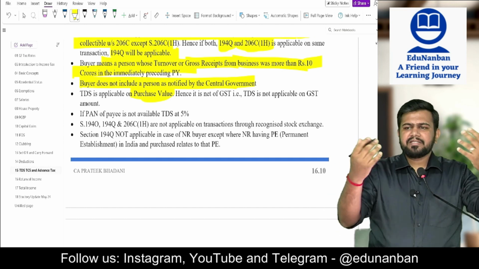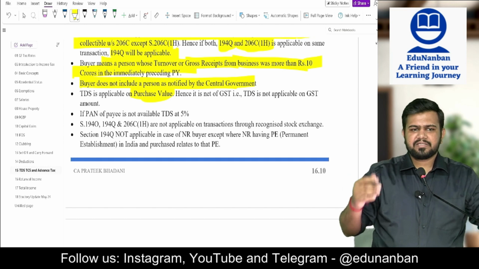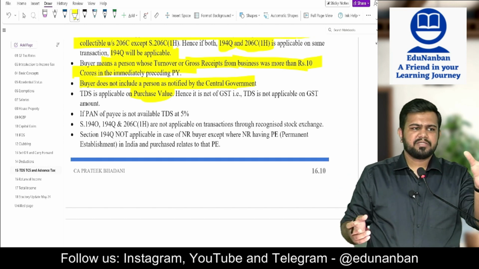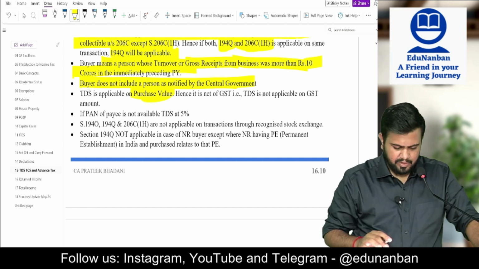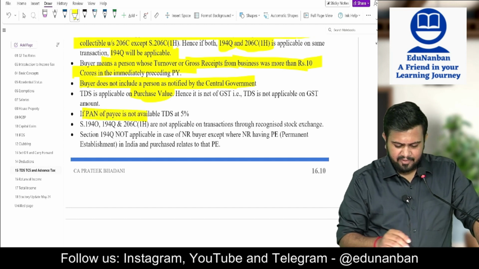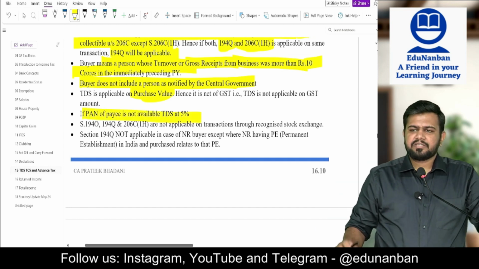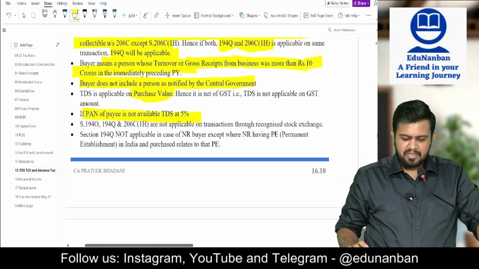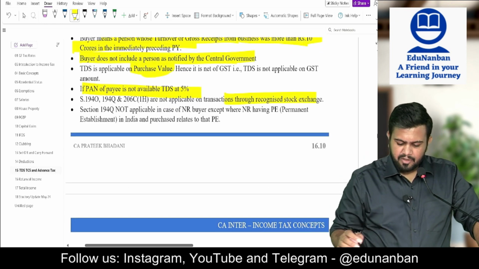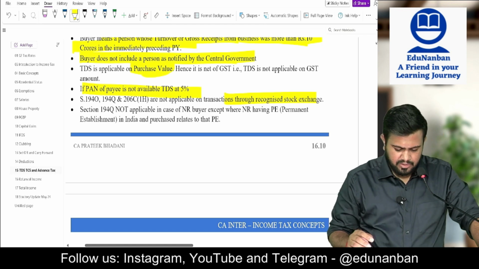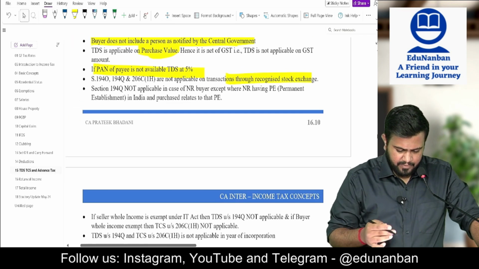What if payment is given earlier? It means an advance is given. In such a case, you don't know how much is goods and how much is GST, so deduct on the entire value. Then if PAN is not available, TDS is 5%. It is not applicable on transactions through a recognized stock exchange. Next point, not so important.